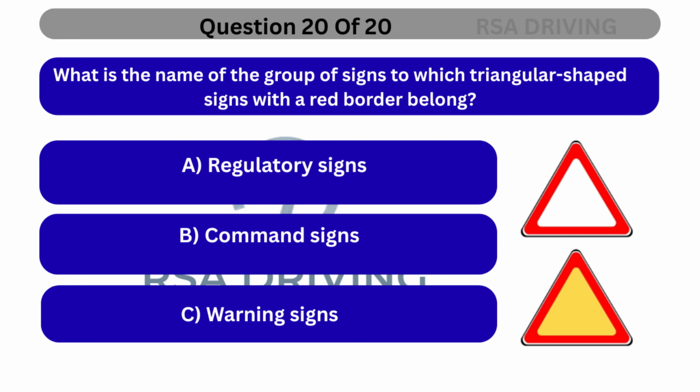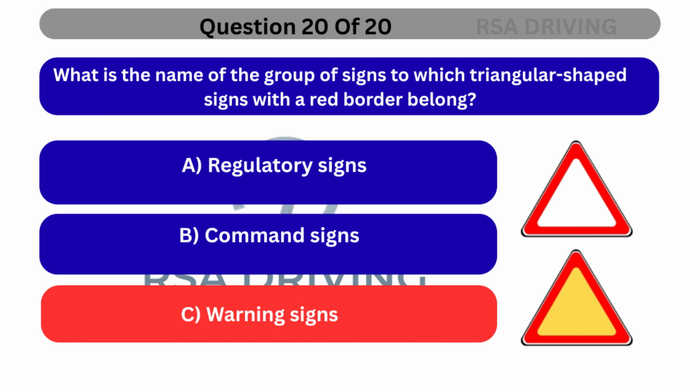Question 20. What is the name of the group of signs to which triangular-shaped signs with a red border belong? A. Regulatory signs. B. Command signs. C. Warning signs. The correct answer is C.